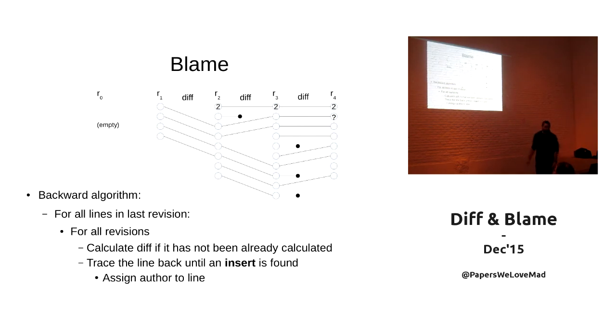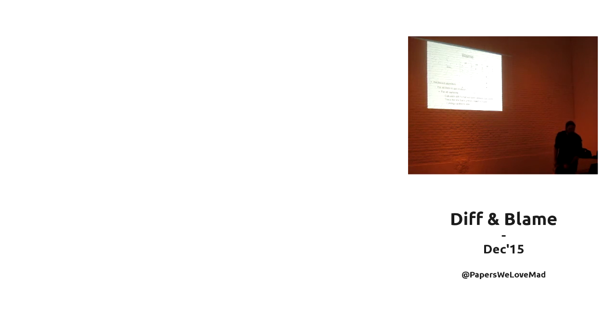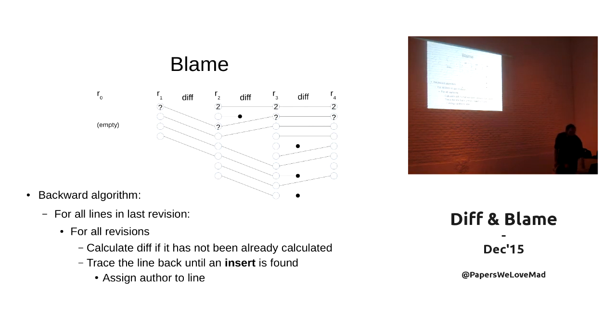So I don't know where I come from, but maybe the guy before me knows. So we see that this is going to be a keep, a keep, a keep, and here there is an insert. So we are basically tracking down the lines until we get an insert. When we get an insert, that's the guy who inserted. That's the guy who can blame for that line, right? So we found insert here, so this is number 1, and we keep doing that over all the lines, and we get the same line like before, and we are saving a lot of time and space because we are not caring about lines that got deleted.